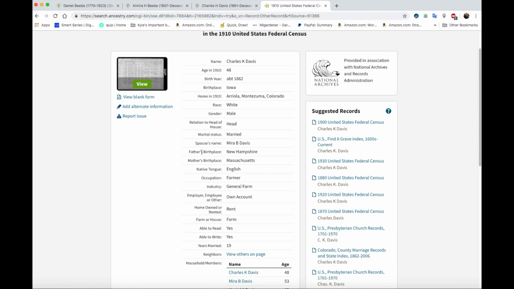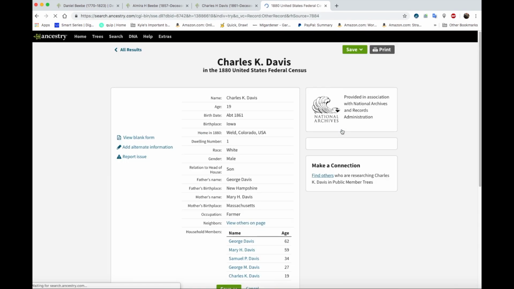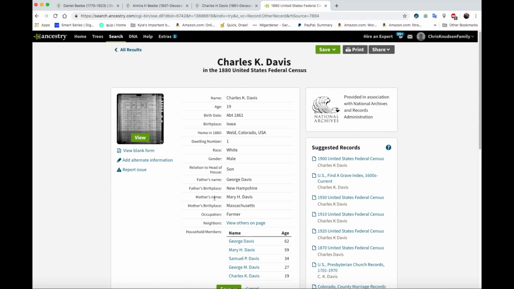So if we find a census before their marriage, 1880, if his parents are from New Hampshire and Massachusetts. Is there an 1880? Okay. Father's birthplace, New Hampshire. Mother's birthplace, Massachusetts. It is this George and Mary then, because that's too many coincidences. He's born in Iowa, they're living in Colorado now. The parents are the same listed as when he's older and as an adult, listing his parents as being from New Hampshire and Massachusetts. Okay, so this 1880 census does prove that his parents are George and Mary.